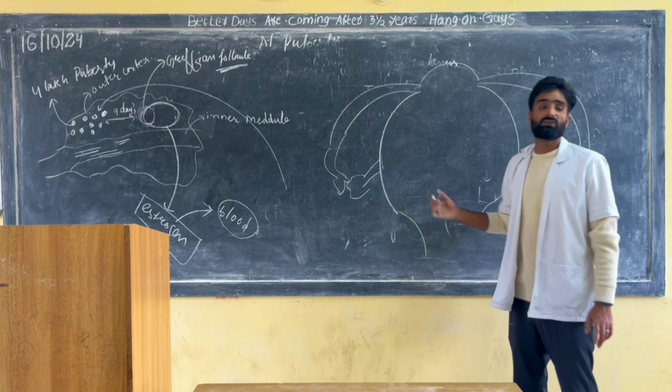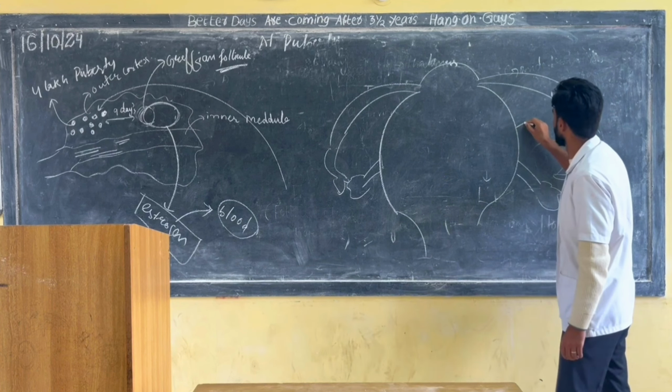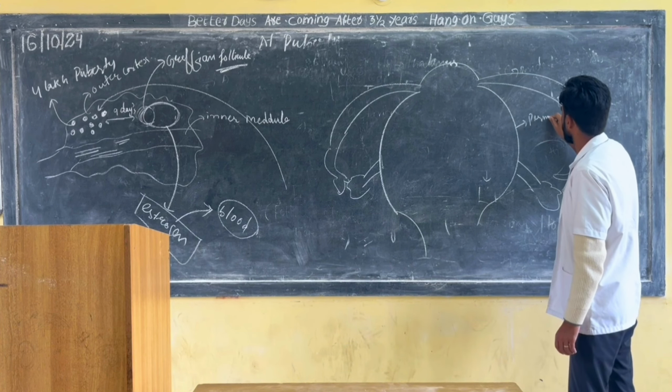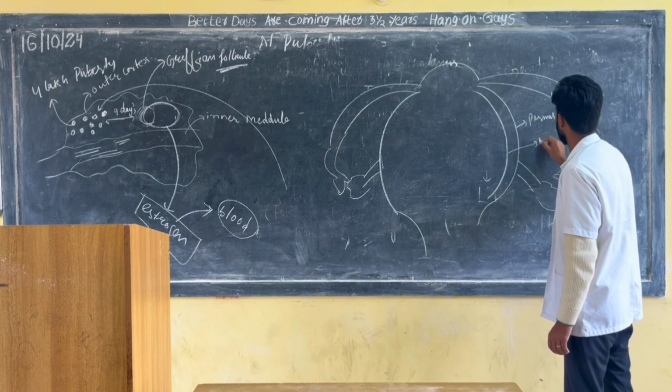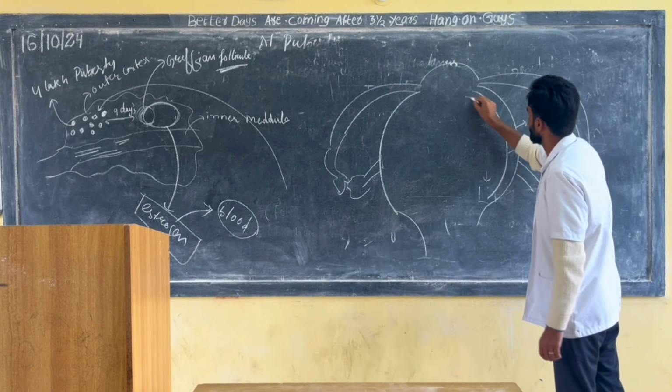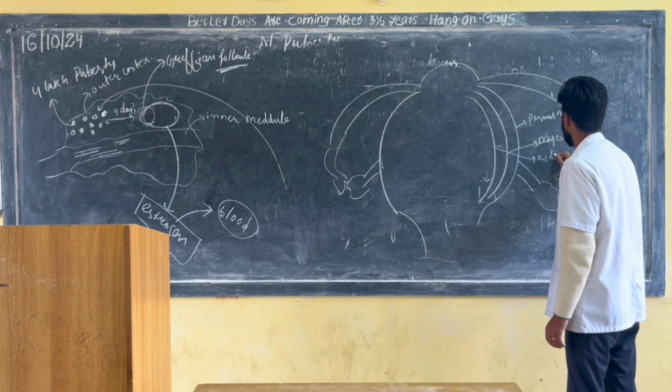How many layers does the uterus have? Tell me. The outer layer is known as perimetrium. The middle layer is known as myometrium, I think everyone knows. And the inner layer is known as endometrium.